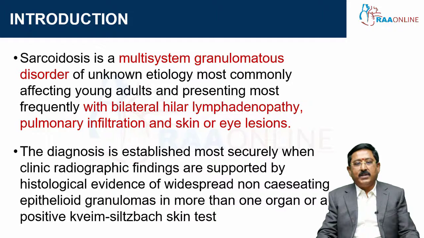young adults, and most frequently it will present with bilateral hilar lymphadenopathy, pulmonary infiltrates, and then other system manifestations like skin manifestations and eye manifestations will be there.